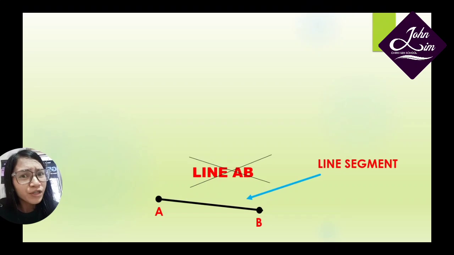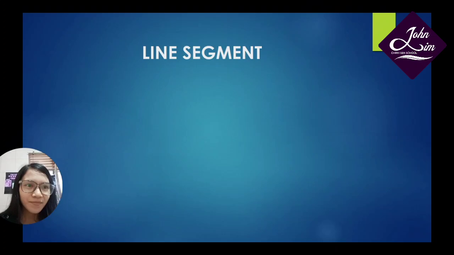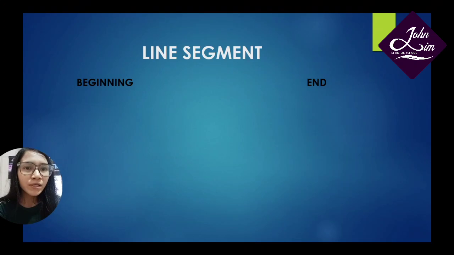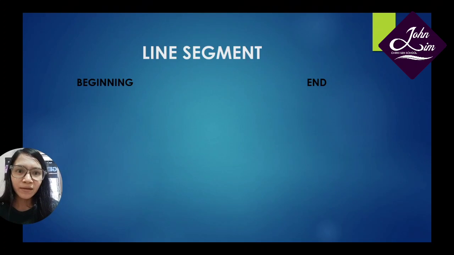So, what is the difference between them? That's a good question. Okay, we start with the line segment. A line segment has a beginning and an end. So, if we want to draw a line segment, we start by making a beginning point.